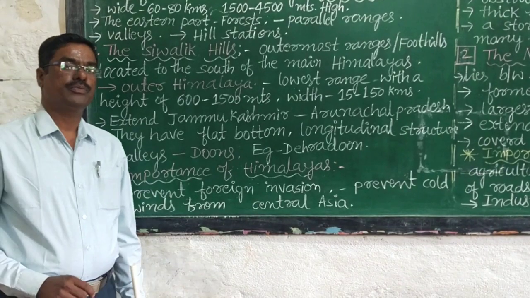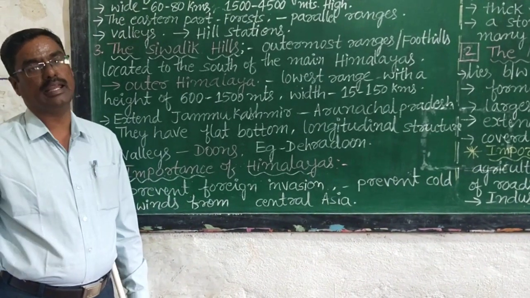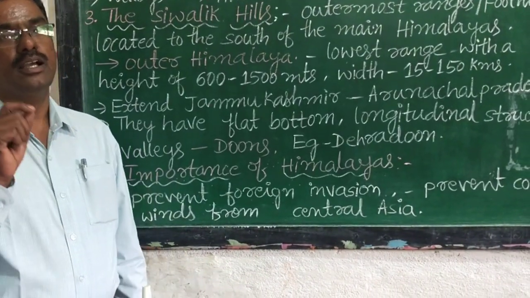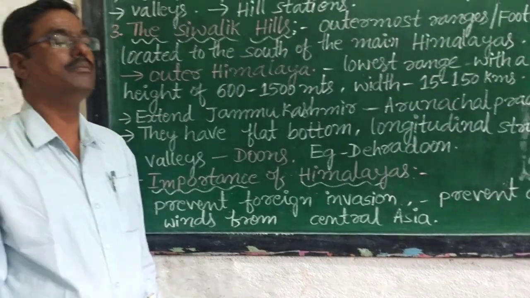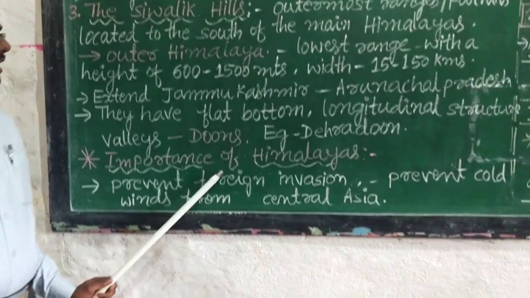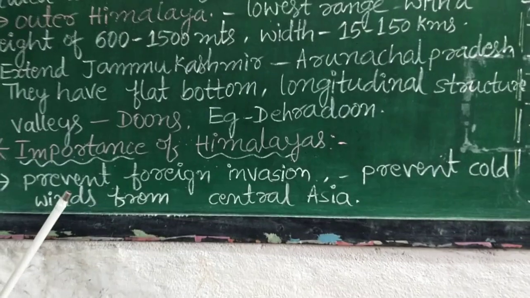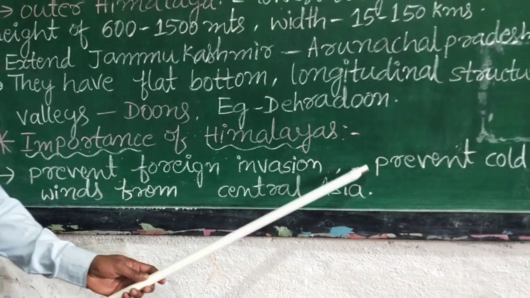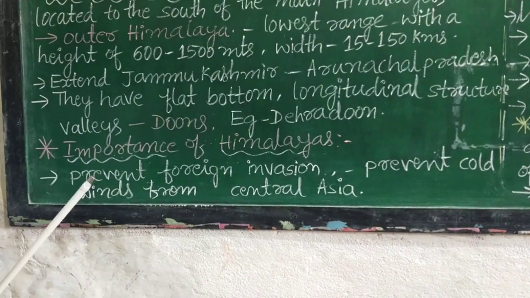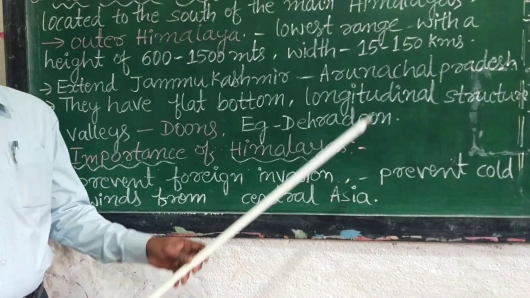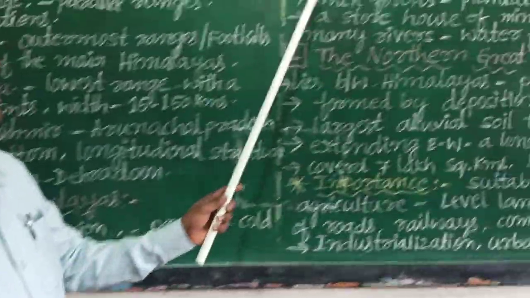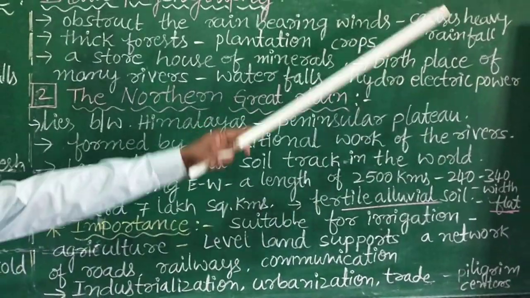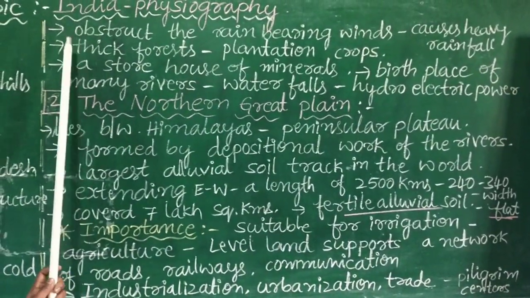From the examination point of view, what are the advantages of Himalayas or importance of Himalayas? One question will be asked in the public examination for 3 marks. Number 1, Himalayas act as natural frontier and prevent foreign invasion. Second one is they prevent cold winds from Central Asia. Third one, they obstruct the rain-bearing winds and this causes heavy rainfall.